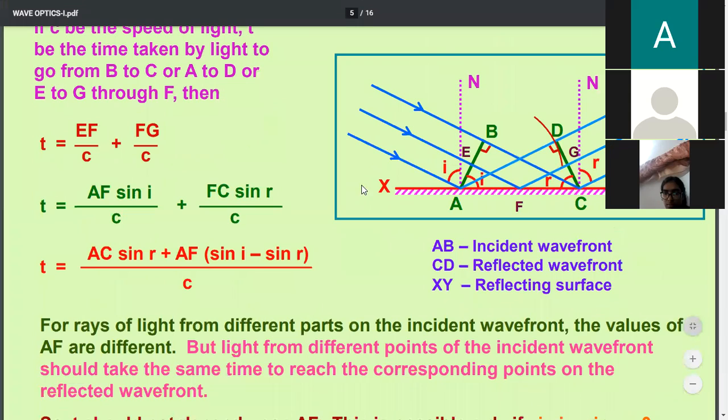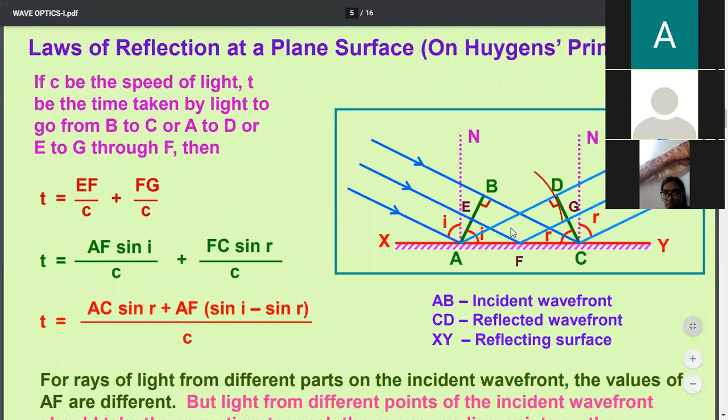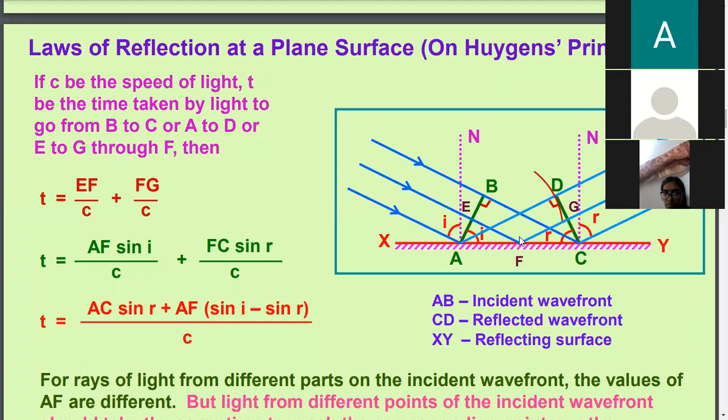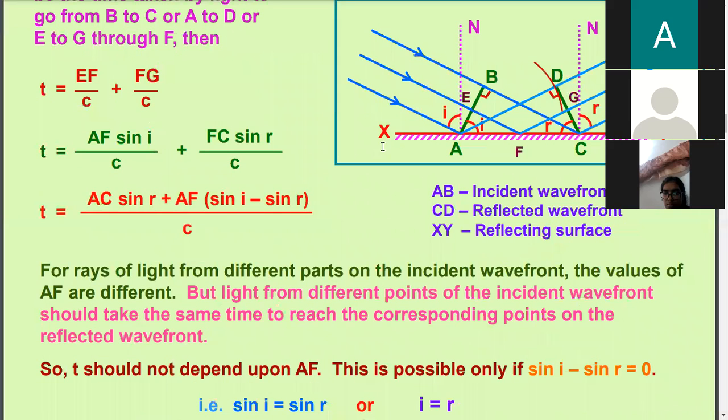Now the total time taken by the light ray to come from B. And you see that this is the point E. So the ray of light travels from E to F, so it will take time EF divided by c, because time is distance divided by speed. And similarly, as the light travels from F to Z, it will again take FZ upon c.